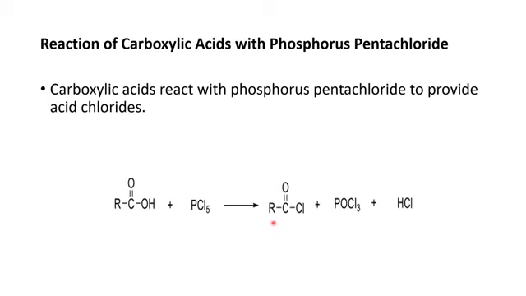In addition to this acid chloride, there is the formation of POCl3. In addition to this POCl3, there is also the formation of HCl. So we can say this reaction is a useful source of HCl and POCl3 in addition to acid chloride. Okay, now we're moving ahead.